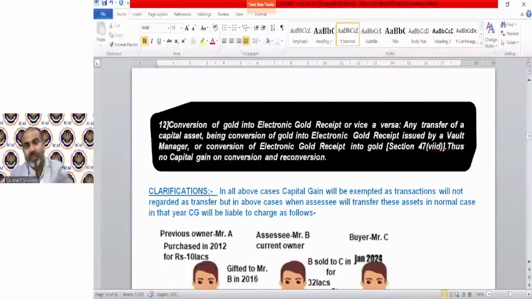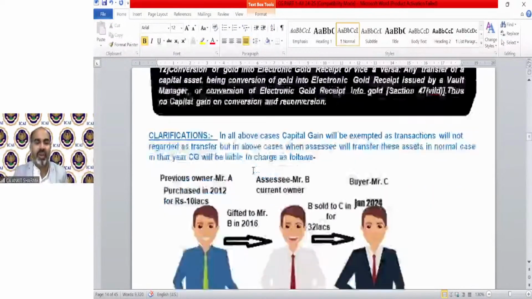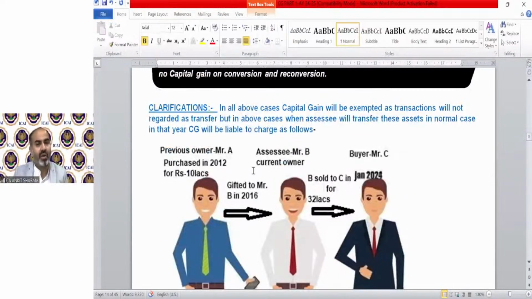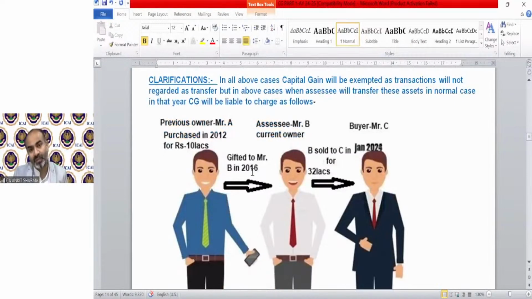Clear? So we have discussed these 12 points, and now the numerical part starts regarding these 12 points. So technically, these above 12 are exempted capital gain. If I ask you a question, out of these 12 cases, in the examination, will there be a numerical topic regarding these 12 points, or are there more chances for a theoretical topic?